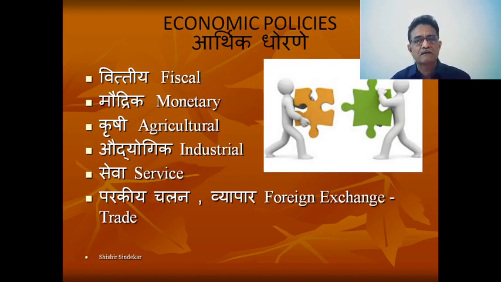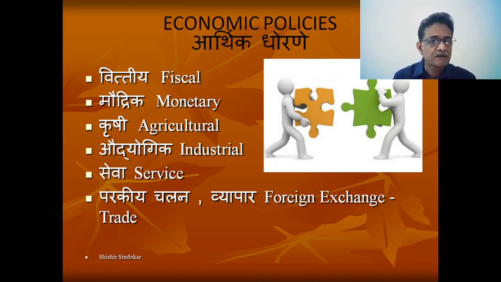Along with that, to achieve these objectives, we have different types of policies. One is fiscal policy. Every year, the government of India, the central government, state governments as well as local governments declare their budget. That budget is a part of fiscal policy. Fiscal policy means the policy which deals with the fisc, or treasury, or the government: how the government earns the revenue, and how the government spends the revenue. So this is related to economic concepts and economic policies.